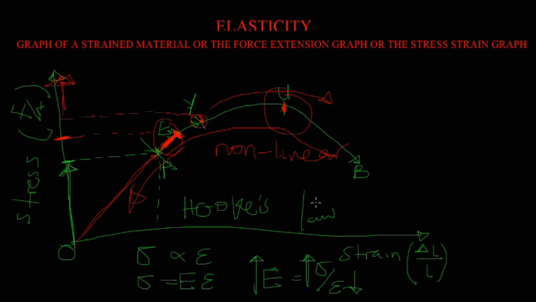It means that the yield point is after the elastic limit, and the gap is very, very small. Upon the application of a force that tends to zero, the material will move to this point.